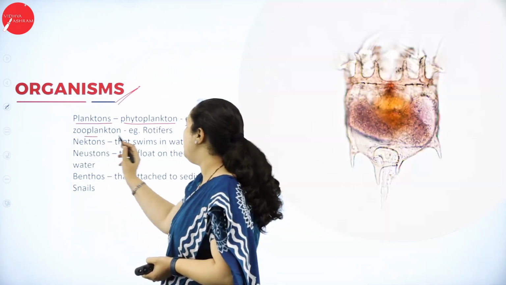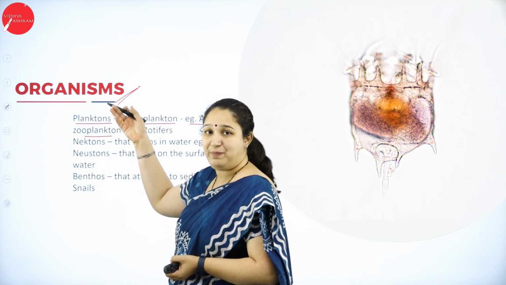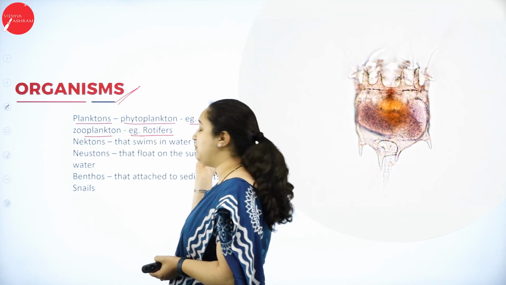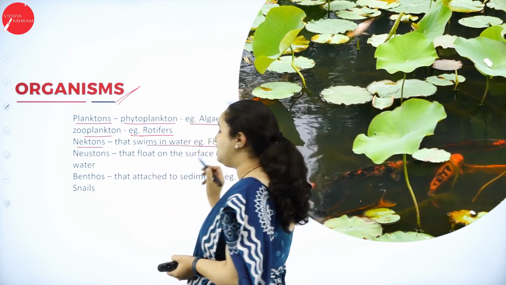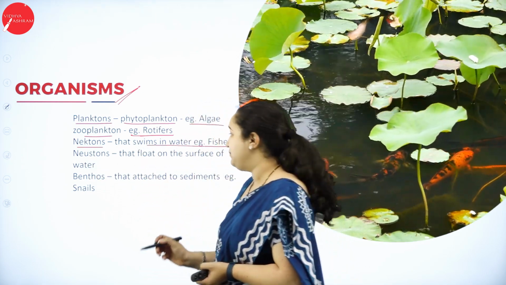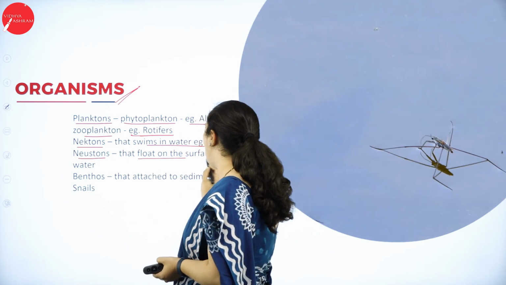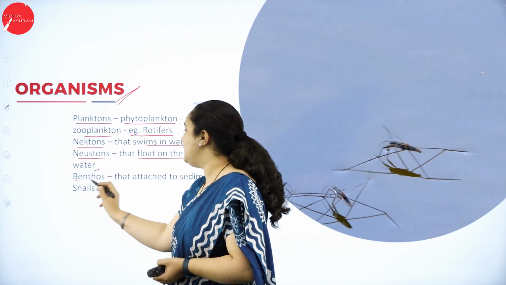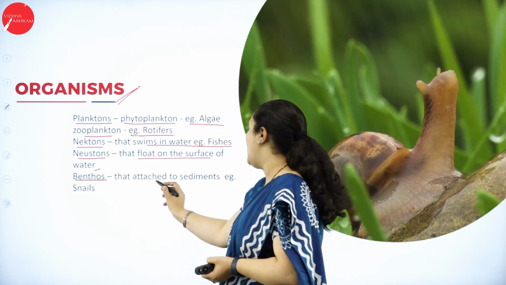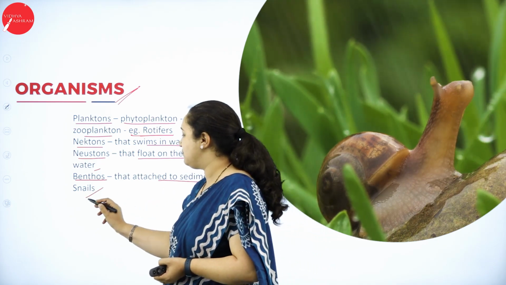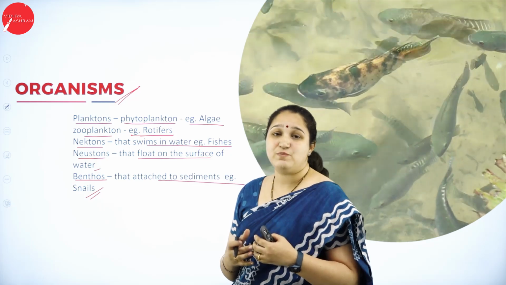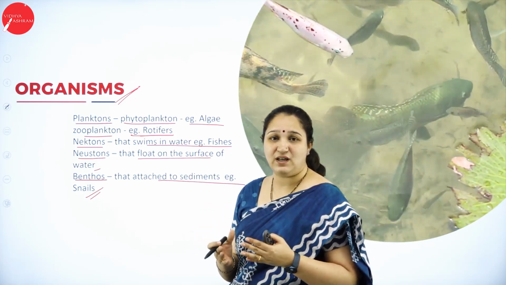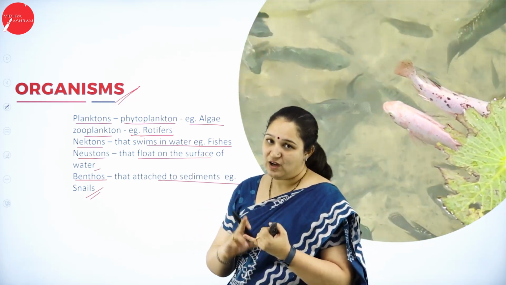Then we have zooplanktons which depend on them, for example rotifers. Then we have nektons that swim in water, for example fishes. Then we have neustons that float on the surface of water. Then we have benthos which are attached to the sediments, for example snail. So these are the different types of organisms which are present in the lake ecosystem.